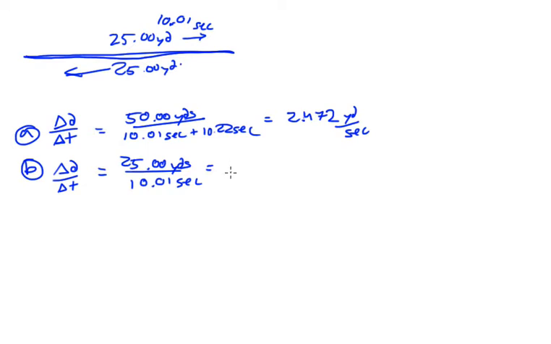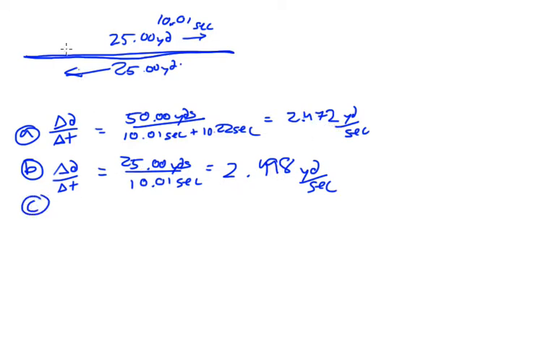We take this divided by that, and we're going to get 2.498 yards per second. And does it make sense that this number is larger than this number? It should, because she's going faster in this leg than she is overall as an average speed. So this number right here should be larger than that number. This is 2.498, that's 2.472. It makes sense to me.